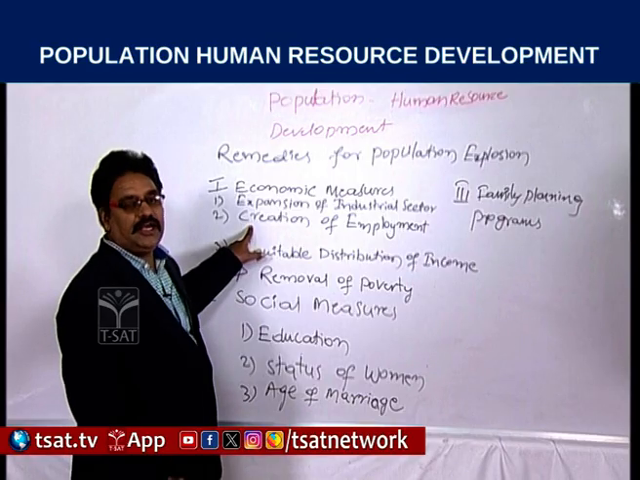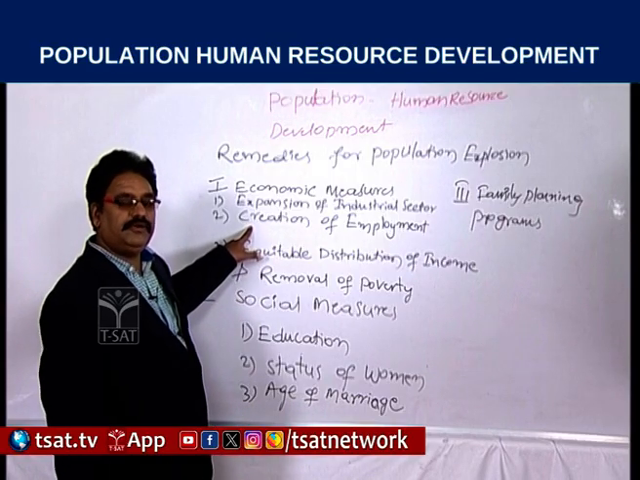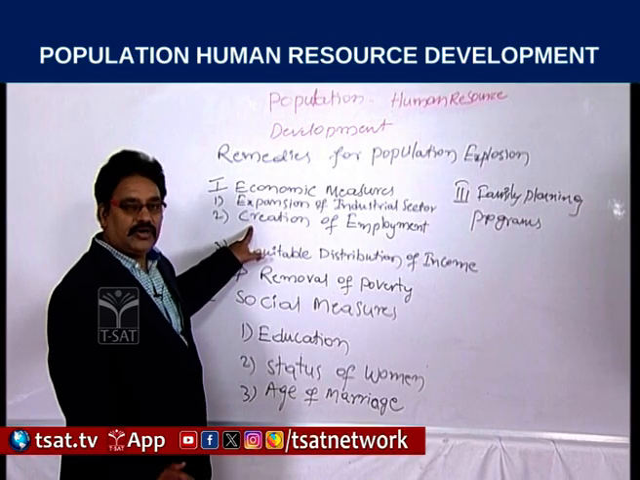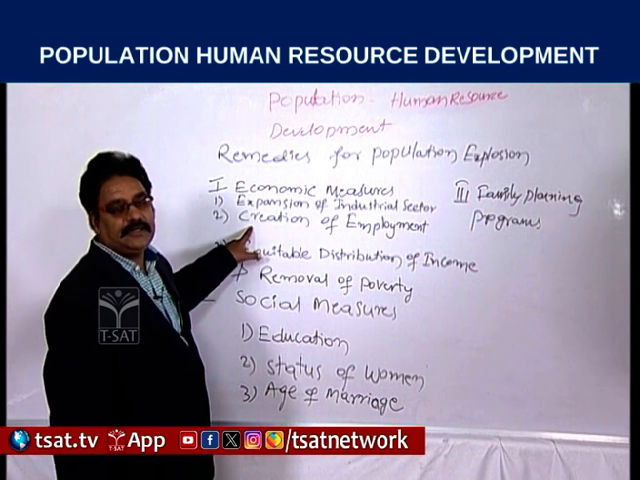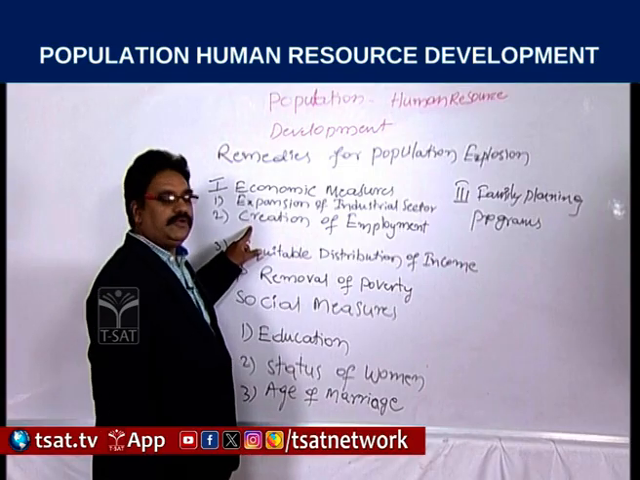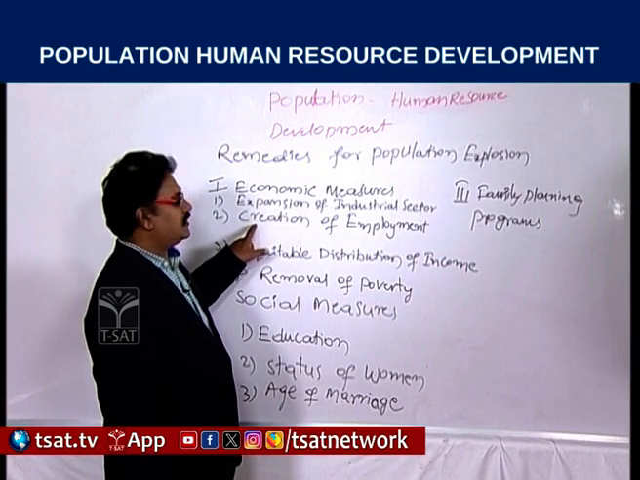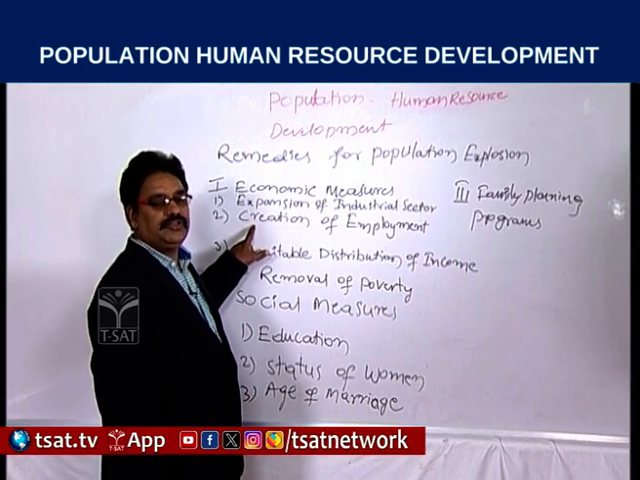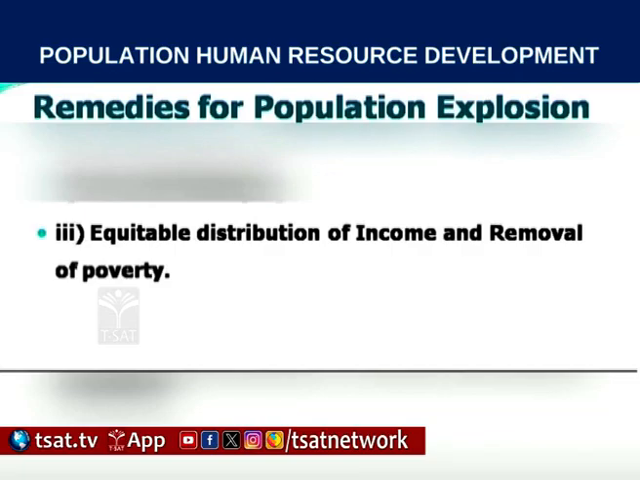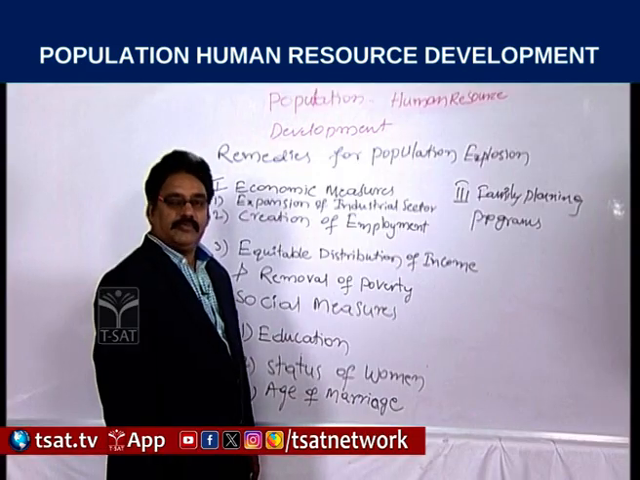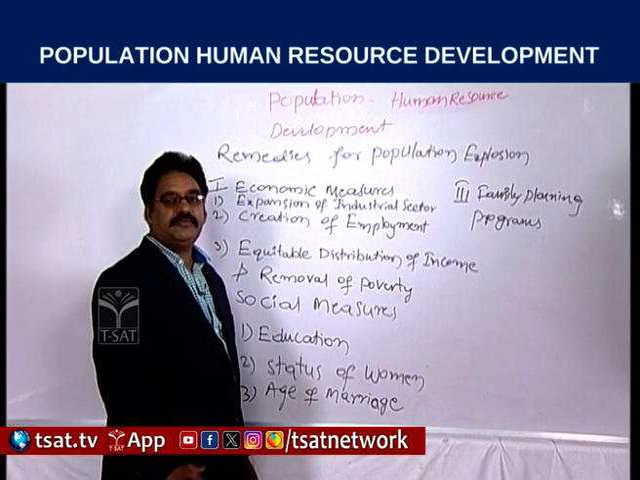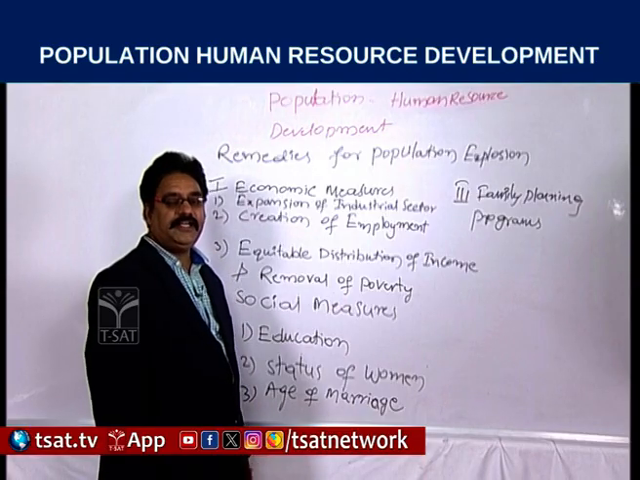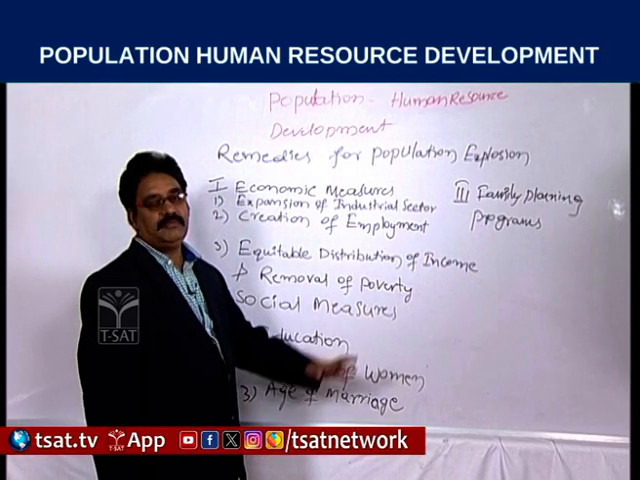If you increase the employment opportunities, the people will be engaged in work, and they won't get that much opportunity to concentrate on it, and that is also one of the causes to control the population. And equitable distribution of income and removal of poverty. The government has taken necessary steps to remove poverty. So many programs have been implemented to remove poverty, and for equitable distribution of income also.